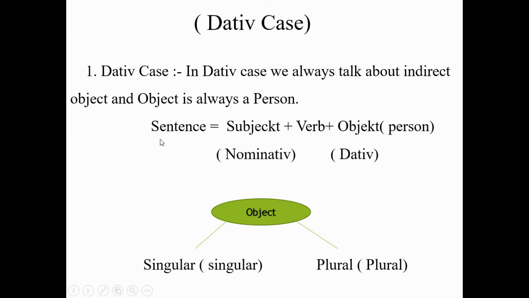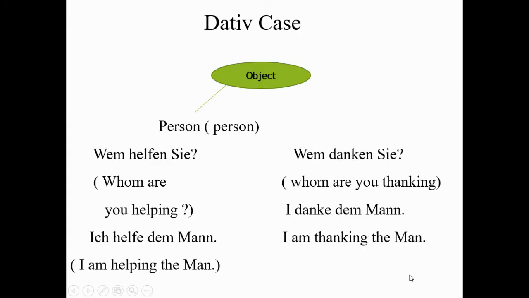Here is the structure of the sentence. First we write the subject, then we write the verb, and then we write the object. The subject will always be nominative. The object can be a person or a thing, but in dative case the object will always be a person. The object can be singular or plural in dative case.